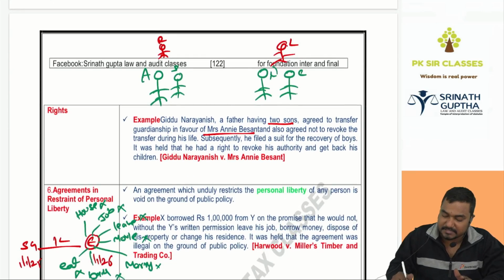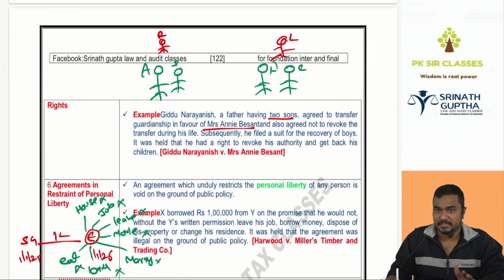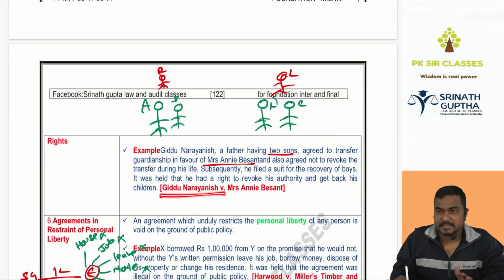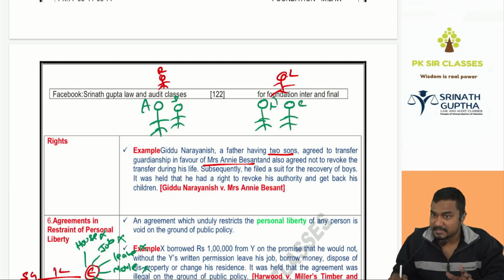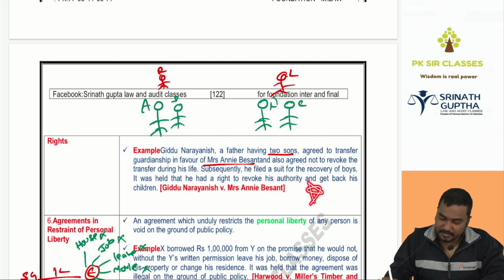We have seen a famous case, Jiddu Narayaniah versus Annie Besant. In this case, Jiddu Narayaniah had two sons. He gave his boys to Annie Besant for adoption. Subsequently, Narayaniah asked for the boys back. Can he ask like that? Yes, because no paper can separate parents from their children. This example came in the exam.